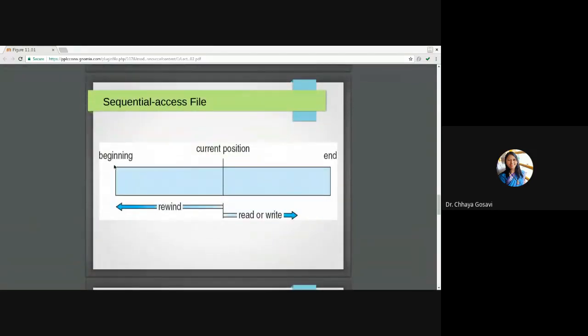So this is how, when you open a file, the pointer will point to the beginning. If you read these n bytes, this is the current pointer, the current position, and you can proceed. As you read or write, the pointer will increment towards the end. But there can be a rewind option. You can come back to the beginning and again start reading or writing.